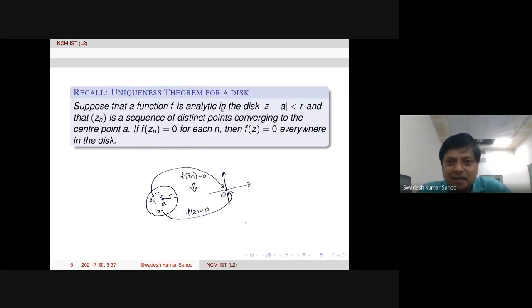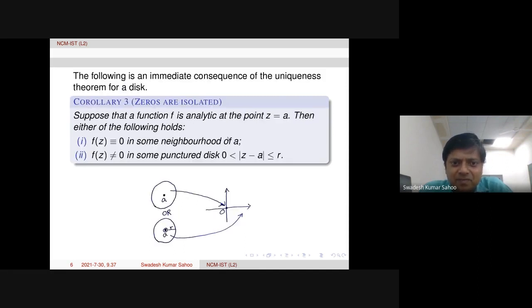Now, if F is analytic in a disk here, and Zn is a sequence of distinct points converging to the center, and if these Zn's are zeros of F for each n, then F has to be identically equal to 0 throughout this disk. So this is the uniqueness theorem for a disk. Now, using that, we already proved that zeros are isolated.